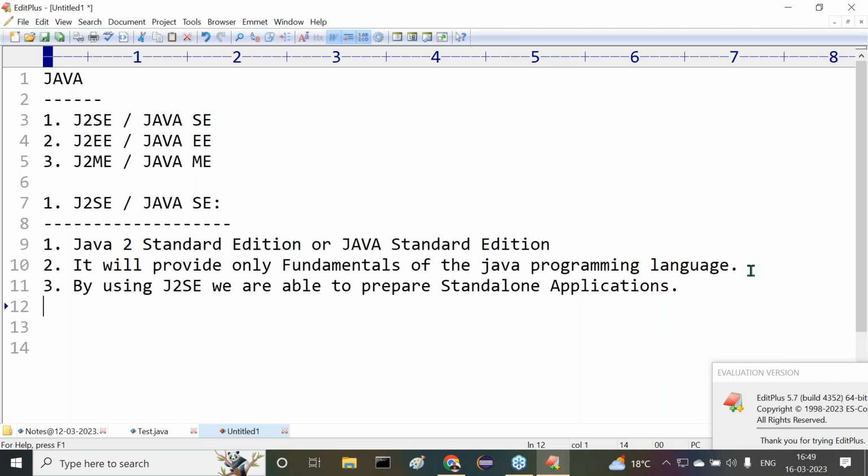We need to understand this point also clearly. All right, I'm giving a definition for it. Now try to understand this definition.